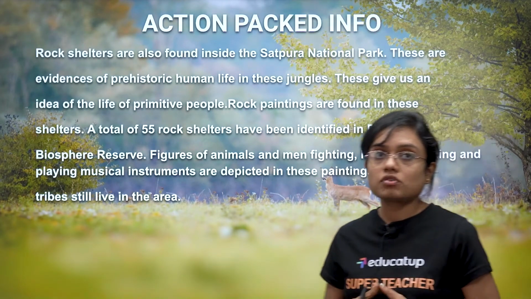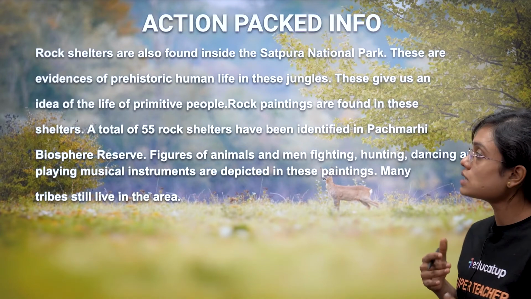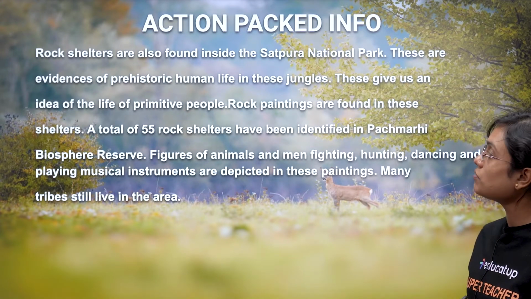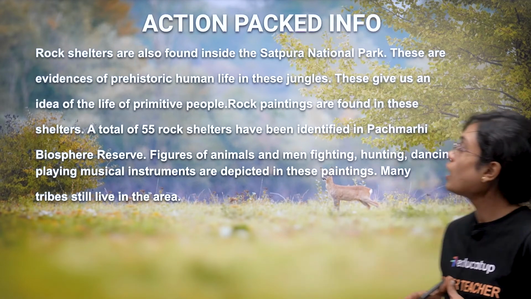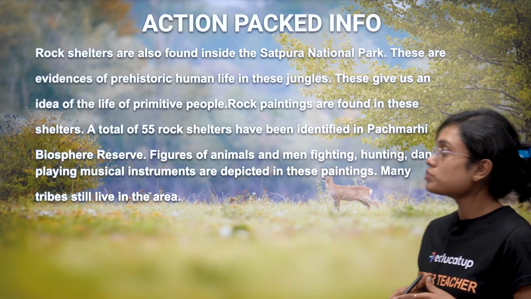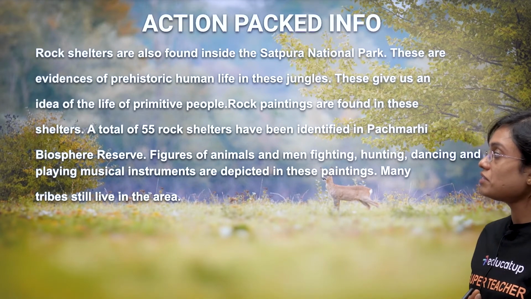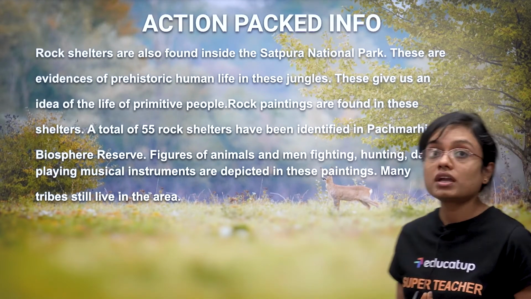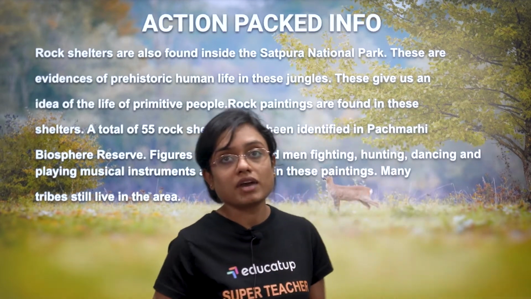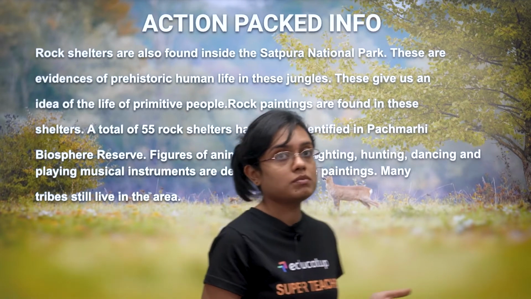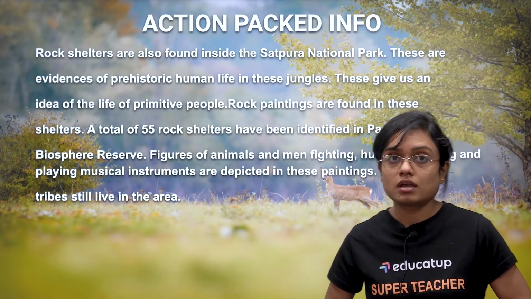Again, some action-packed info, guys. Rock shelters are also found inside the Satpura National Park. These are evidences of prehistoric human life in these jungles. If we say rock shelters, मतलब गुफाएं. These give us an idea of the life of primitive people. Rock paintings are found in these shelters. A total of 55 rock shelters have been identified in Panchmarhi Biosphere Reserve. Figures of animals and man fighting, hunting, dancing and playing musical instruments are depicted in these paintings in these rock shelters. Alright.